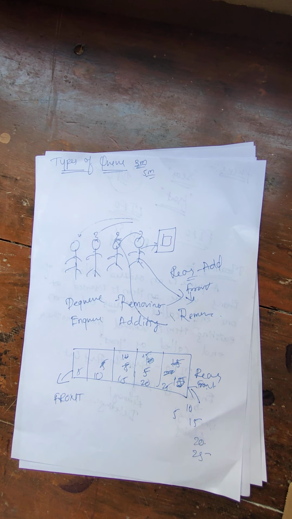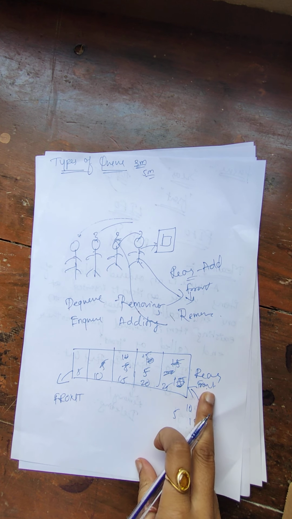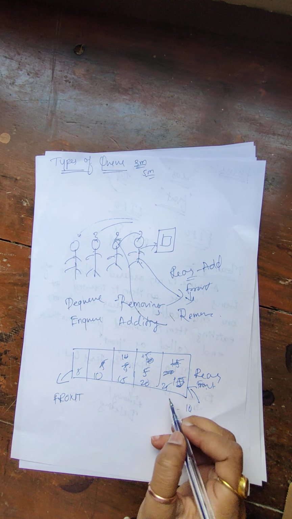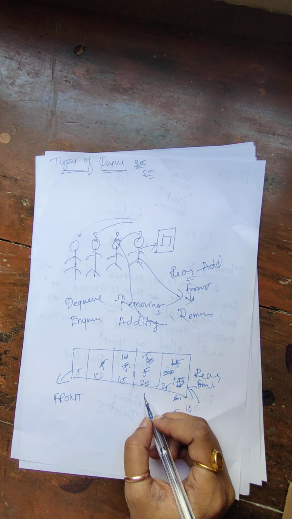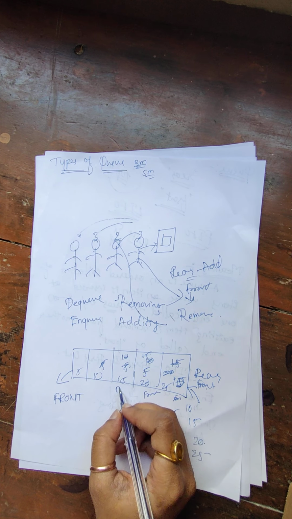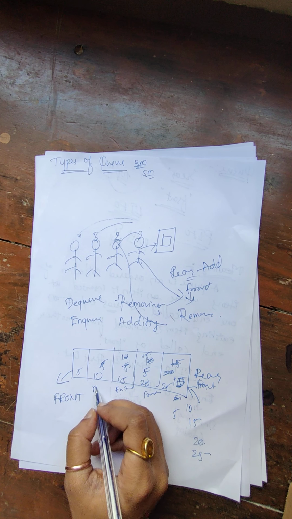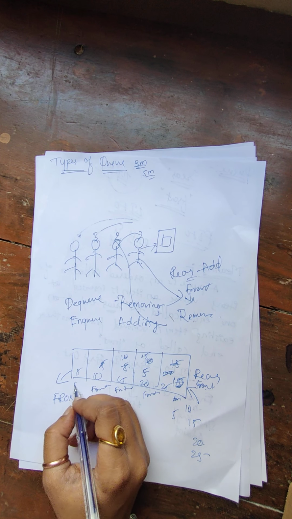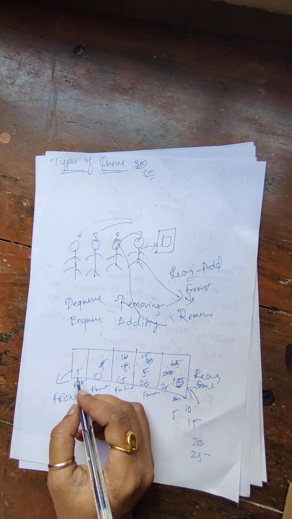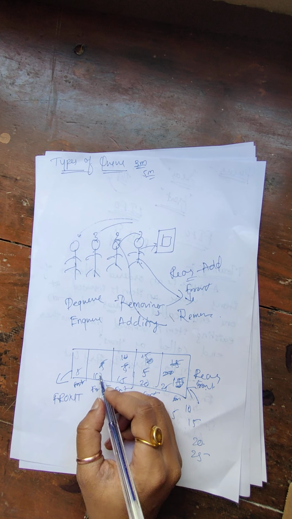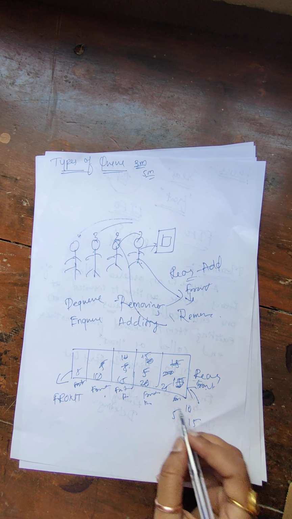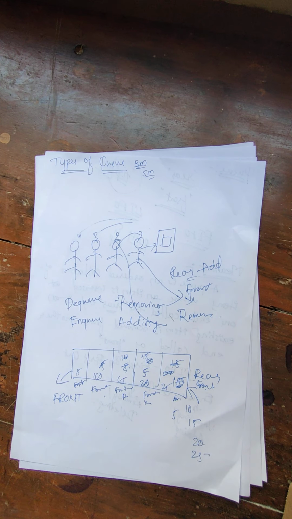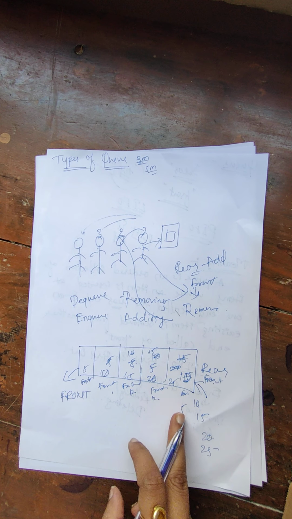The first time when your queue is empty, rear and front are both at the same place. Both will be in the same position. When you add the first element, the rear will come here. When you add another element, it will go here. When you add one more element, it will come here. When you remove an element, front is incremented. When you remove one more element, front is incremented again. So when you add, rear is incremented, and when you remove, front is incremented.